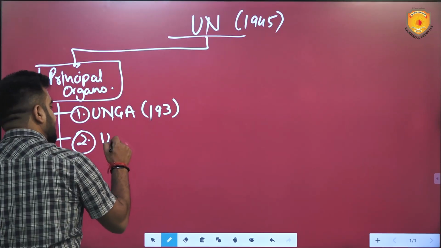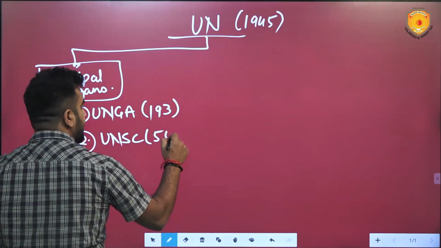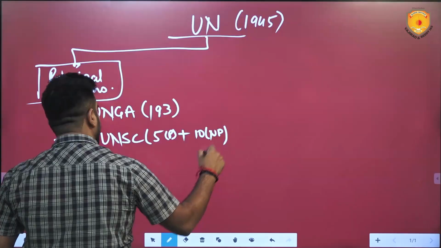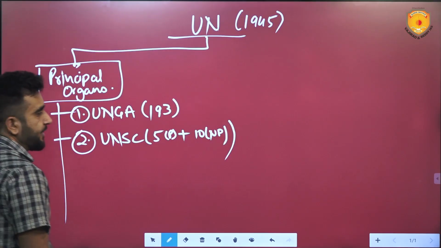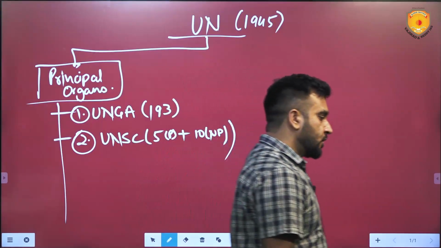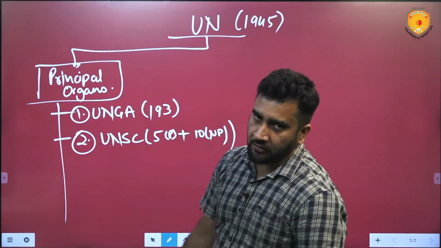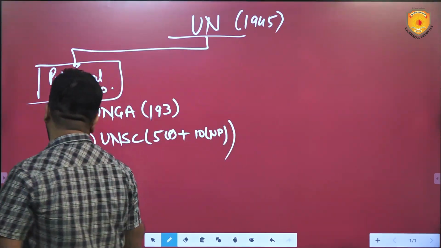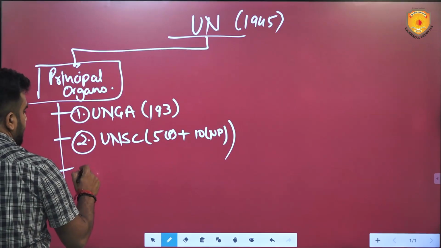Second is UNSC, the United Nations Security Council. There are 5 permanent plus 10 non-permanent members. Pakistan is here. And the 5 permanent members are Russia, UK, France, USA and China. India wants to be a permanent member, but will it be able to be or not? We don't know.